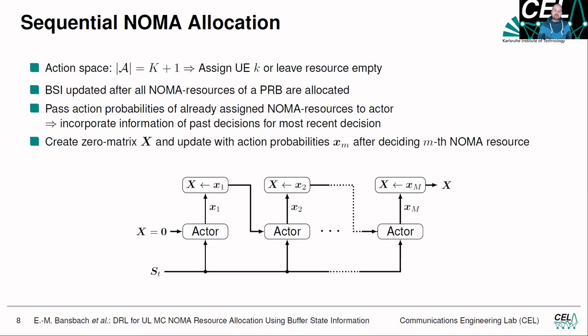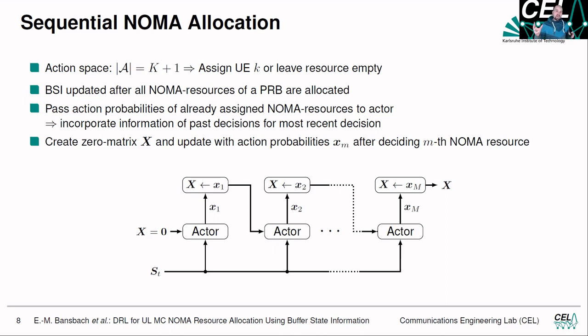Now, another problem we face is that the buffer state information is only updated after all NOMA resources of a physical resource block are allocated. Which means if we allocate the first user equipment to the first NOMA capability, and then we make the decision for the second NOMA capability, but we don't update the buffer state information, then the agent thinks, hey, user equipment 1 has data to transmit, and wants to assign the second NOMA capability too.